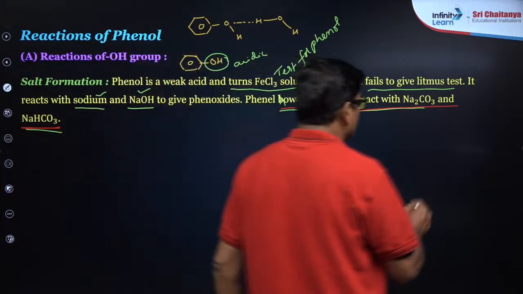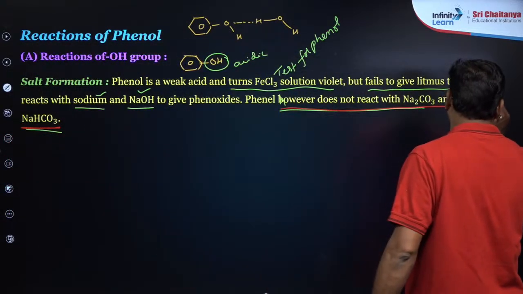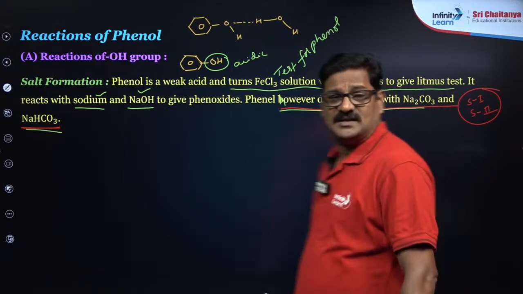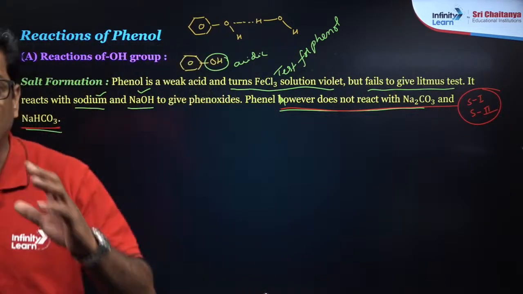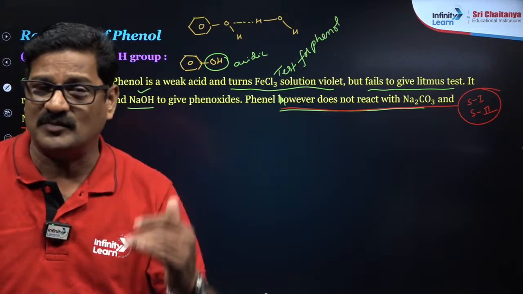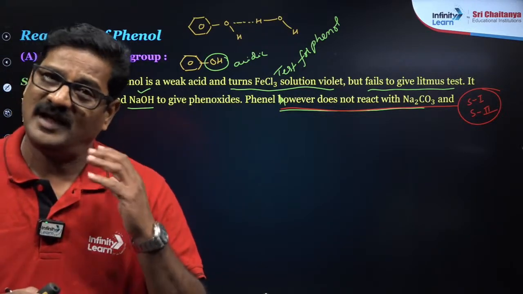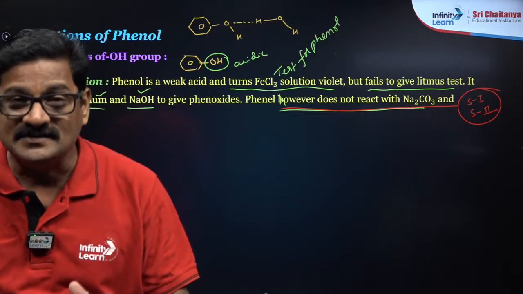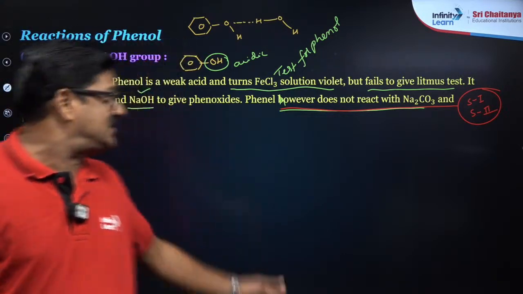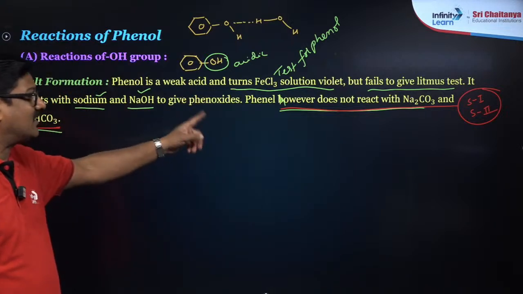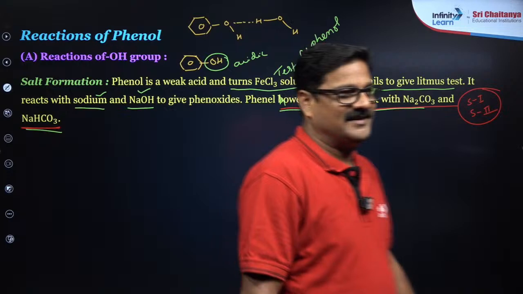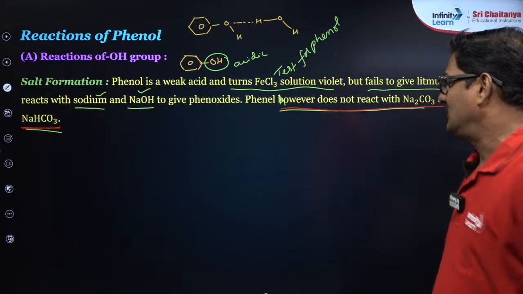And why? It's a statement 1 and statement 2 type of question. So you can see in the NEET examination you will be getting all theory-oriented questions. The numerical part will be less. The NEET examination pattern is like this. And in that, what is the exact reason for this red underlined statement? Can anybody give the answer? Abhinav.